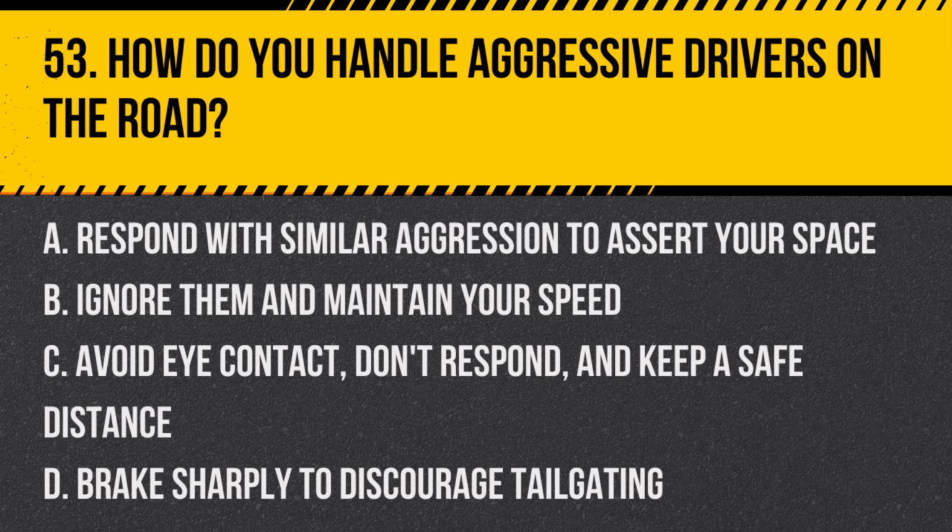Question 53. How do you handle aggressive drivers on the road? A. Respond with similar aggression to assert your space. B. Ignore them and maintain your speed. C. Avoid eye contact, don't respond, and keep a safe distance. D. Brake sharply to discourage tailgating. Answer: C. Avoid eye contact, don't respond, and keep a safe distance. This helps to de-escalate potential road rage situations.